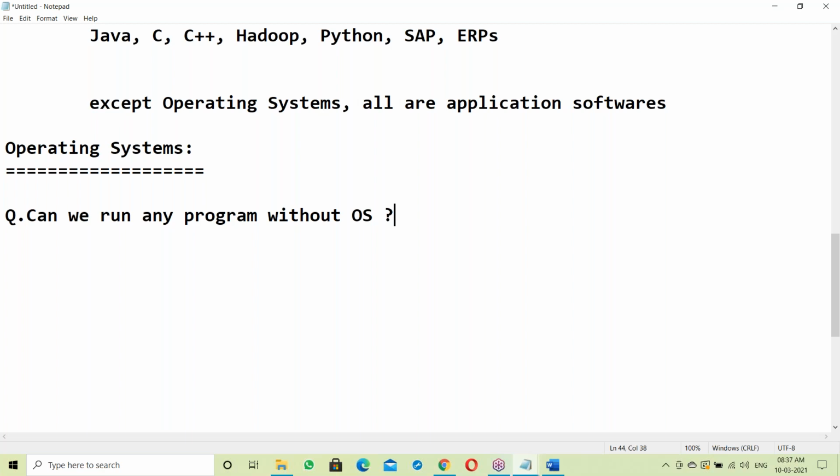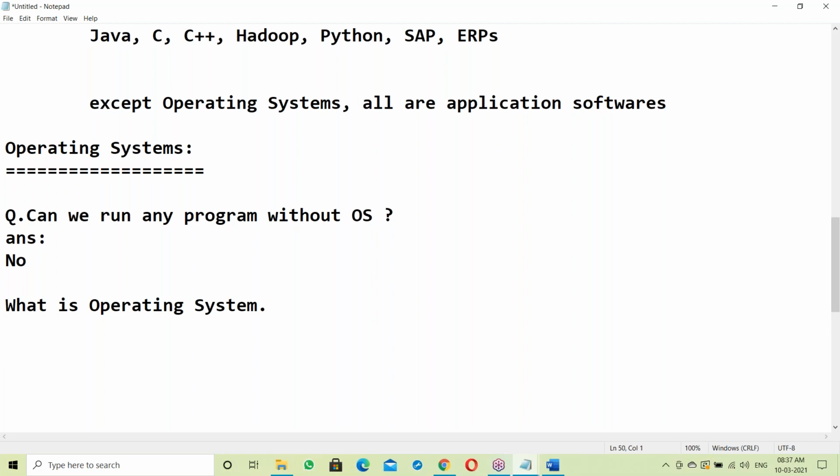Right, we can't run. The answer is no. Compulsory OS required. Now here, what is OS? What is operating system? Let us see this. What is OS?